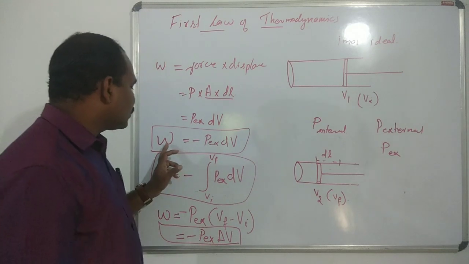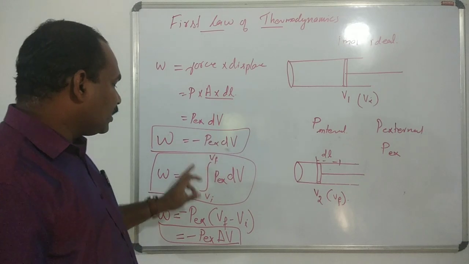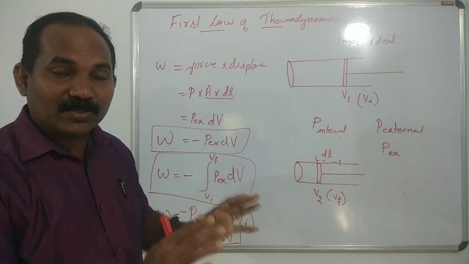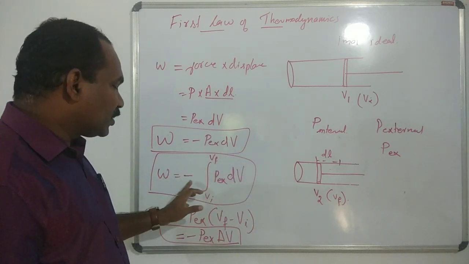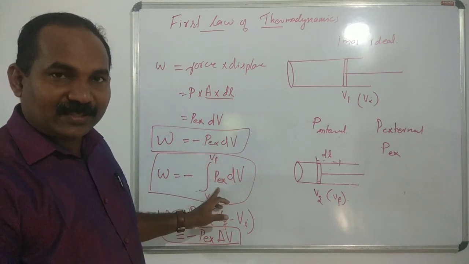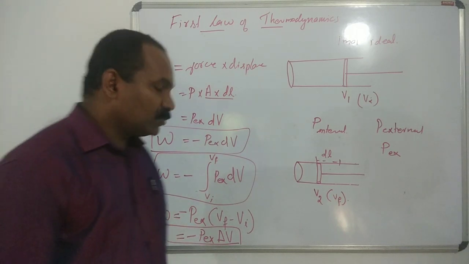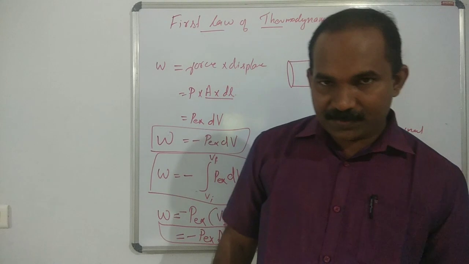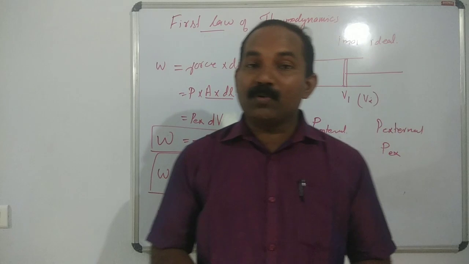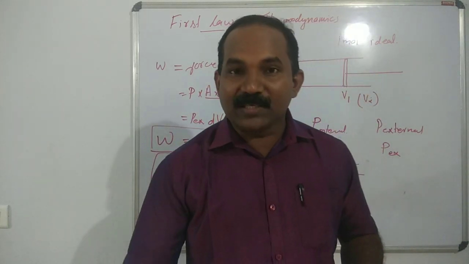One equation is W is equal to P external dV, and integrating this equation we get the total work done. So W is equal to minus integral Vi to Vf P external dV. Also we have to write that W is equal to minus P external delta V. So that's about the two equations. W is work done on the system, and this is compression work.